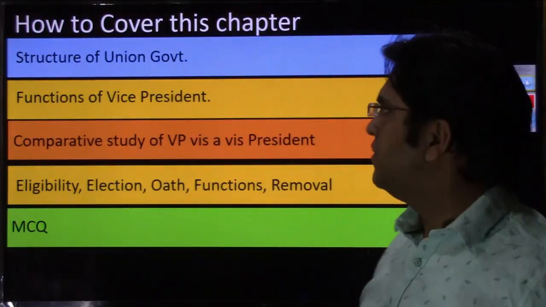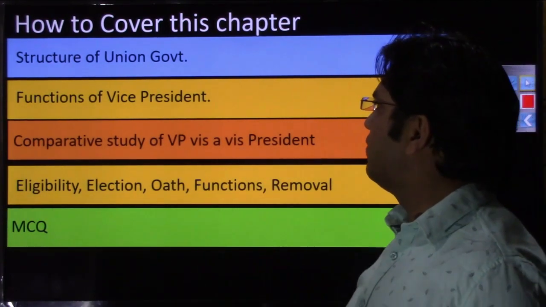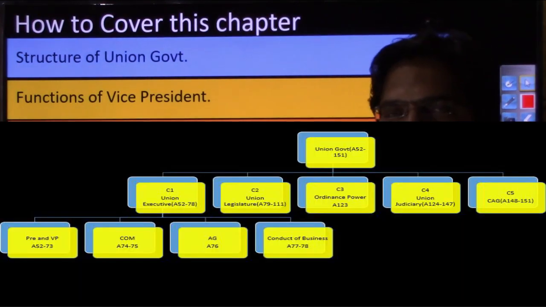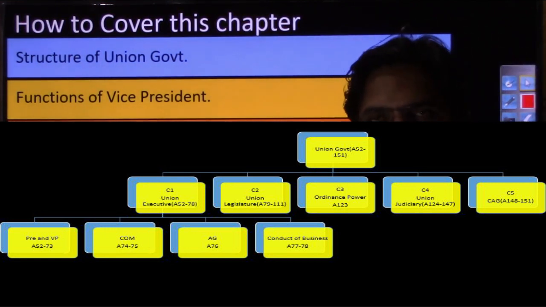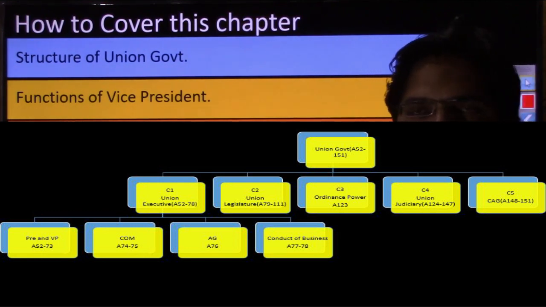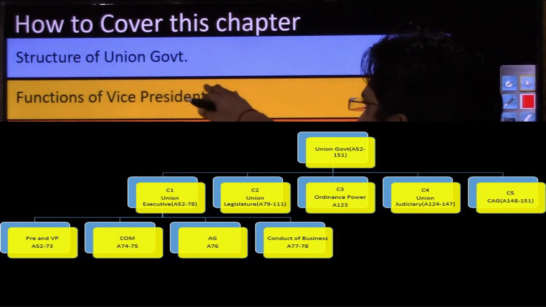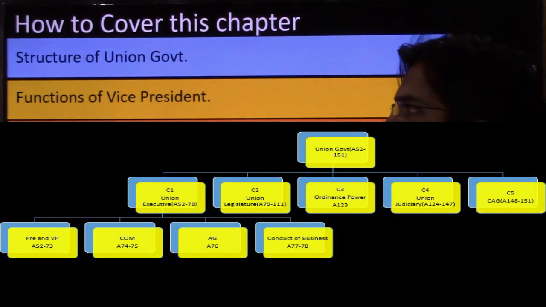Coming back to this Vice President chapter, let us move to the next slide and discuss how many legs we have divided this chapter into. These are the 5 legs. In the first leg we'll cover the structure of union government. We covered it in the presidential lecture as well, but as a measure of revision. You have a union executive, union legislature, union judiciary, and comptroller and auditor general. Until we complete all these parts, we'll keep revising. So this will be a common thread until the Supreme Court, right?